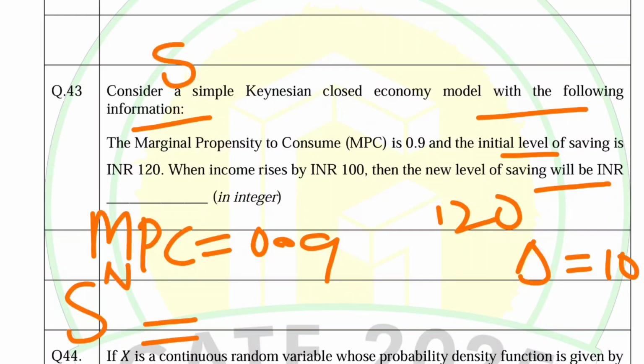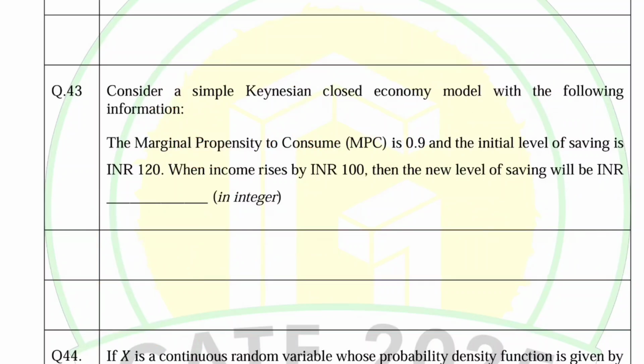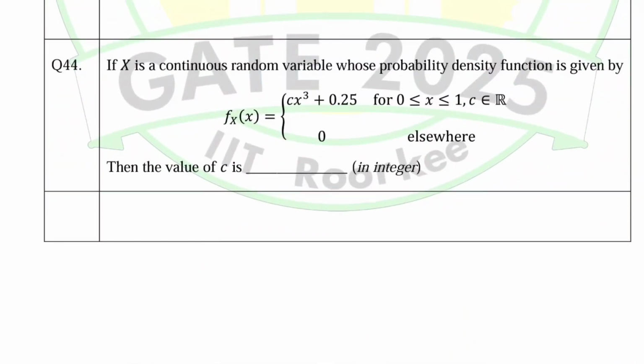First we need to form the savings function, which will be equal to the autonomous savings plus the marginal propensity to save, which will be 0.1 because marginal propensity to consume is 0.9, times y. Initially the savings is 120, which will be equal to S naught plus 0.1 y. Then we use the multiplier and we will get the answer. I don't have the space here, but I will be solving them.